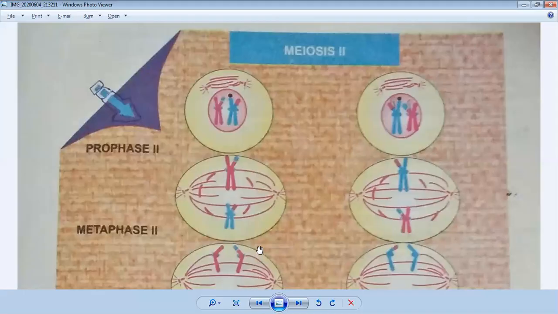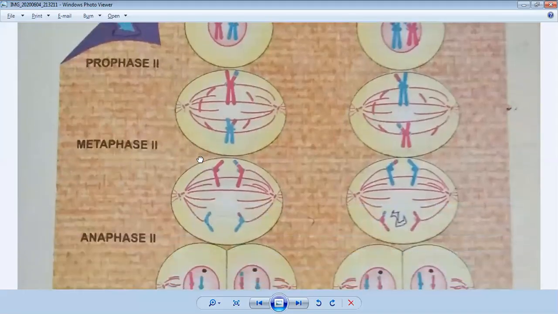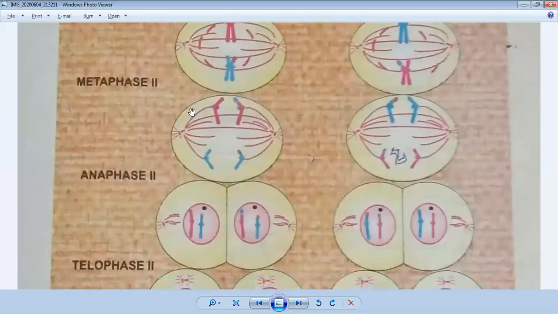Anaphase 2. In anaphase 2, you can see these pairs of chromosomes are the same. You can see above in the diagram, it's a pair of pink chromosomes, and there is a variation with the blue chromosomes.